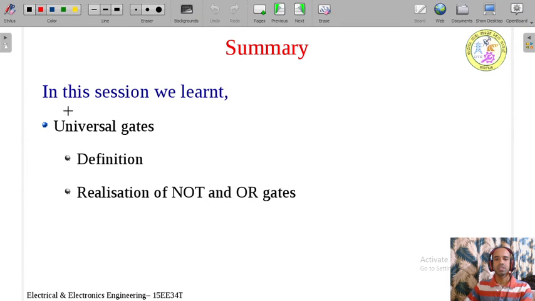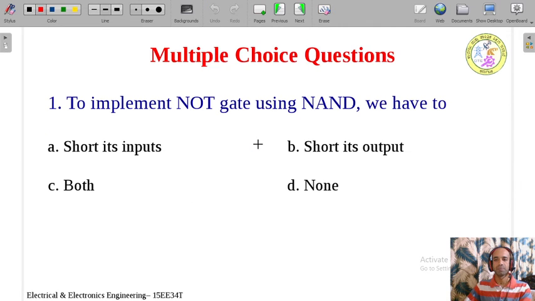Okay, in this session we learnt, this is the summary of this session. Here we learnt the universal gates definition and realization of NOT and OR gates using universal gates. How to implement NOT and OR gate using universal gates like NAND and NOR, that we have discussed in this session.